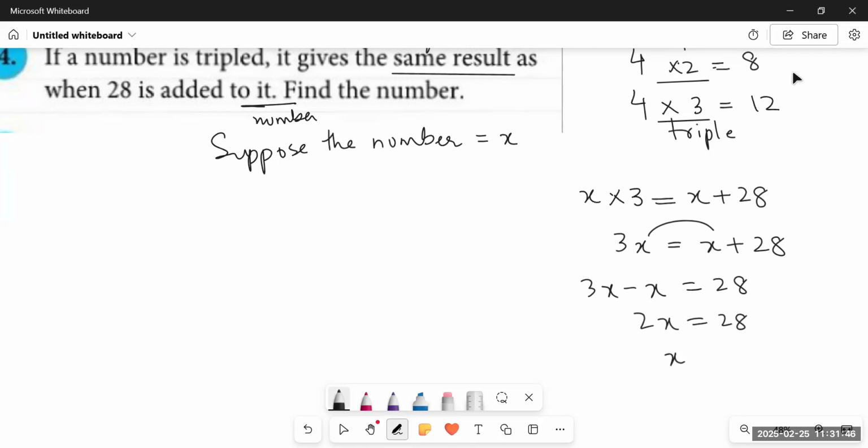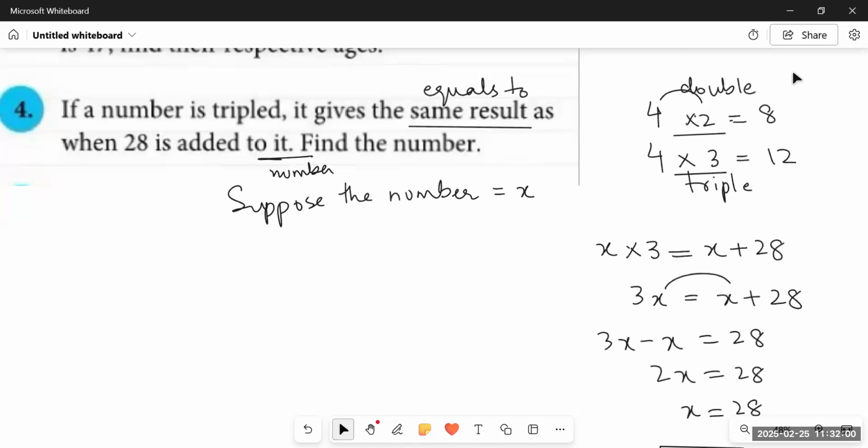And then we have the answer as 14. It means that number is 14. Now let's proofread it. It says, if a number is tripled, what does it mean? If 14 is tripled, that is, I multiply 14 by 3. This is verification, right? It gives the same result. And what happens if I multiply 14 by 3? I get the answer as 42.